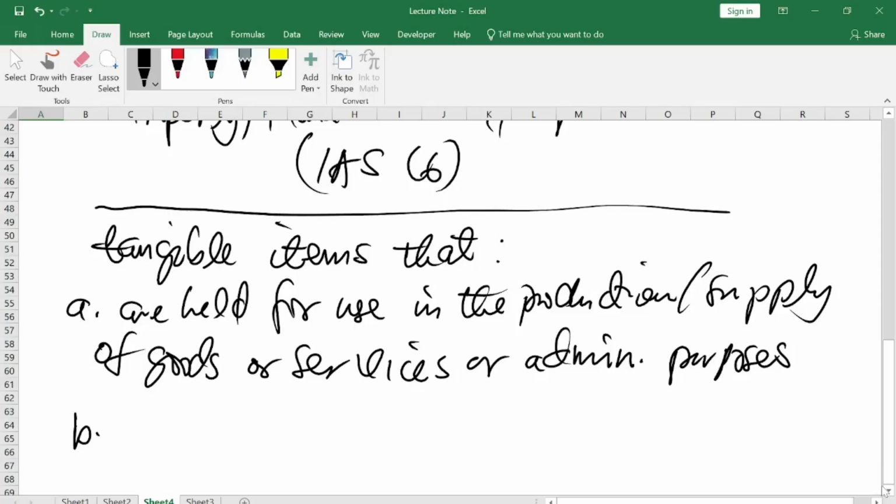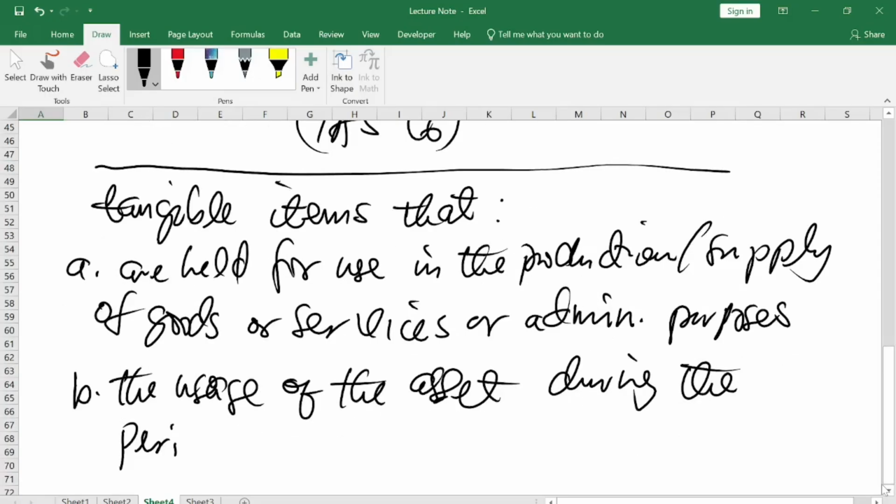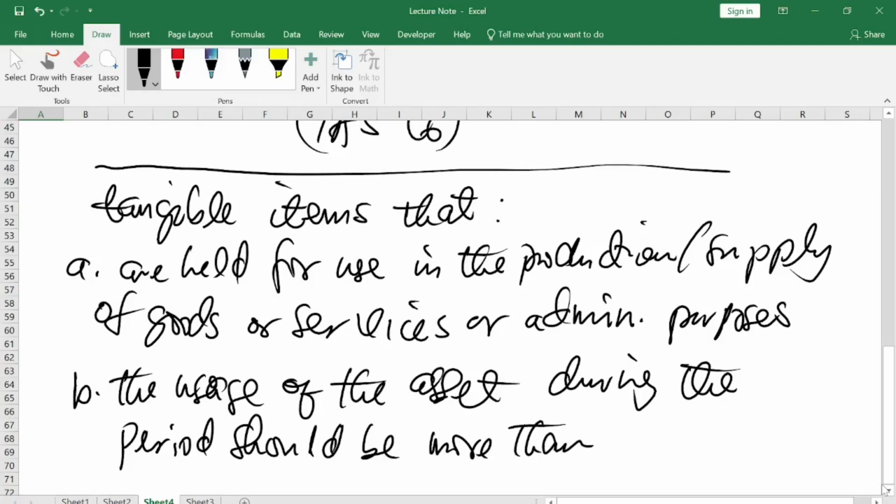And two, as they hold this asset for the above purposes, the asset should span beyond one accounting year. What I mean is that the usage of the assets is to be more than one year or one accounting year.